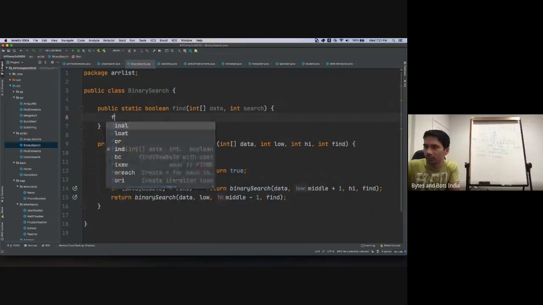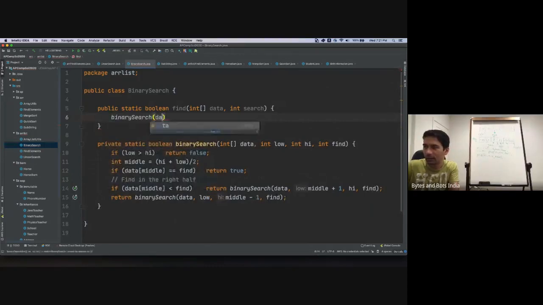And then here we call our binary search implementation, and we say find in the data between 0 and whatever the length is, minus 1, because array is 0 index based, search the element, and then whatever is the result, return that to the user.